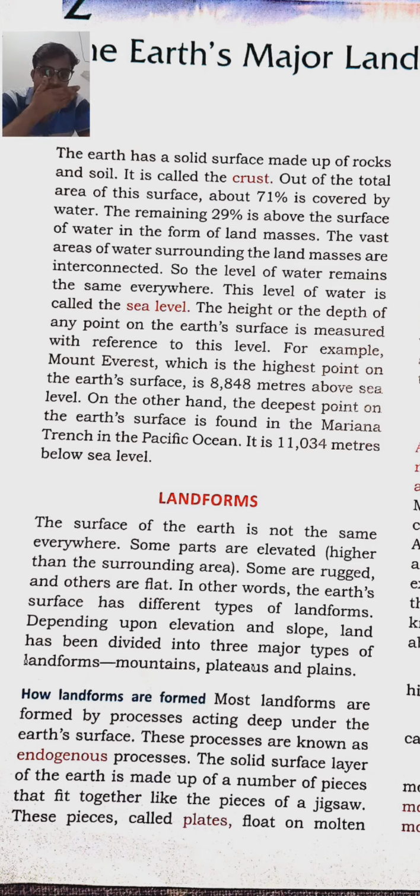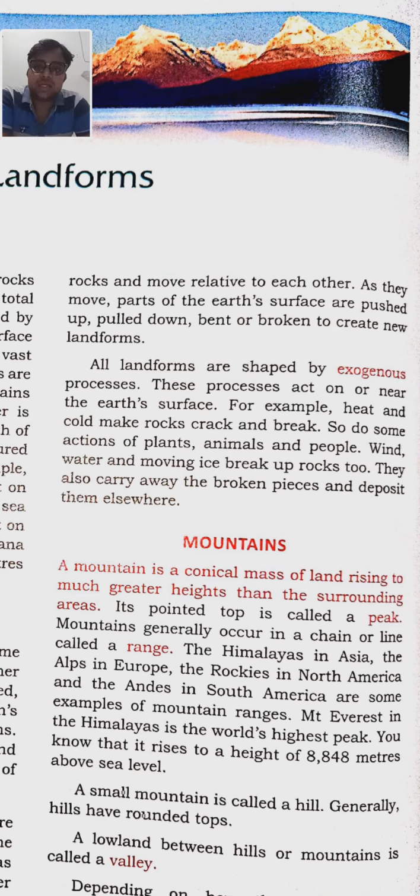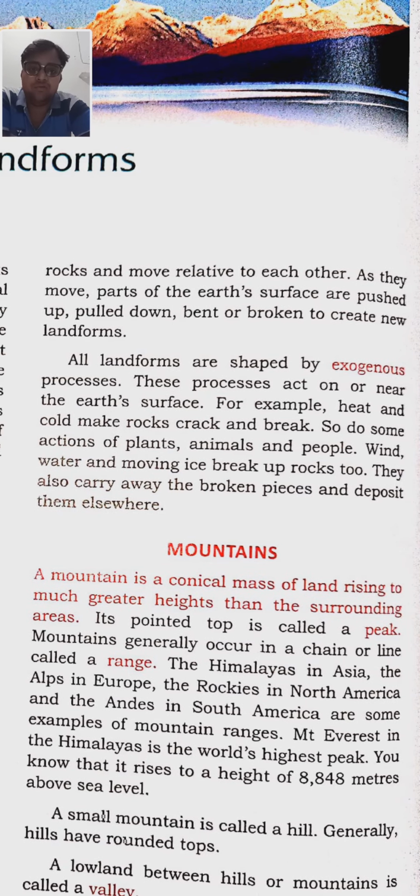In the same way, the earth is also made up of a hard solid surface, where pieces are put together like a jigsaw, one block fitted with another, like the jigsaw in the form of a V shape. These pieces are called plates, and these jigsaw pieces known as plates float on molten rocks, and these rocks move relative to each other.